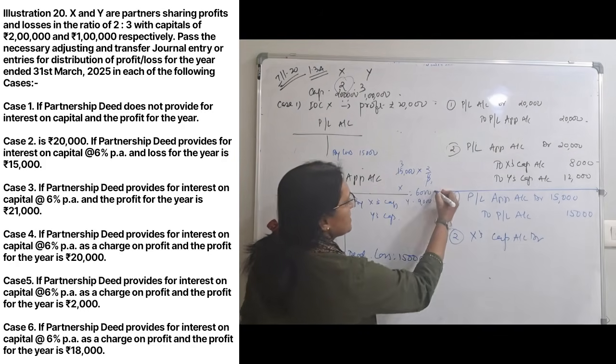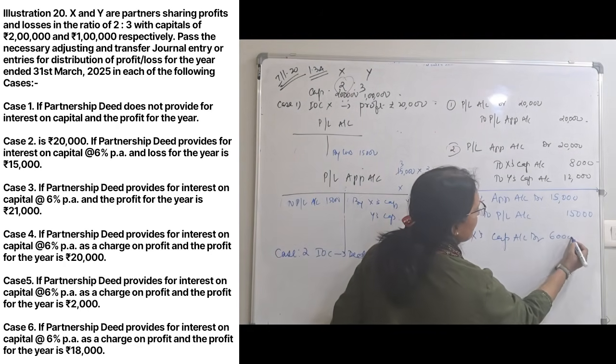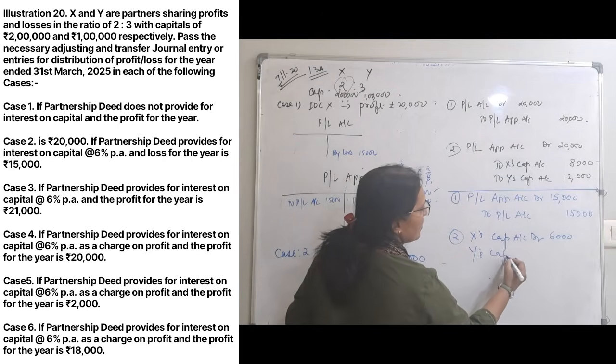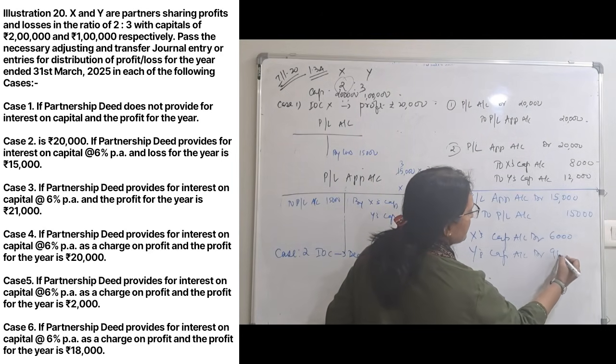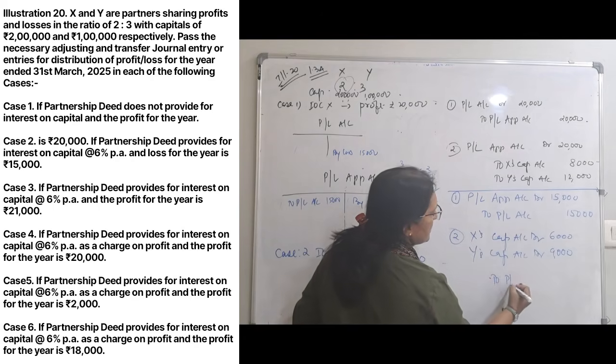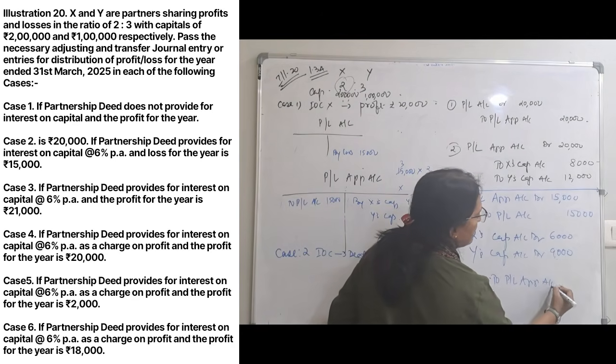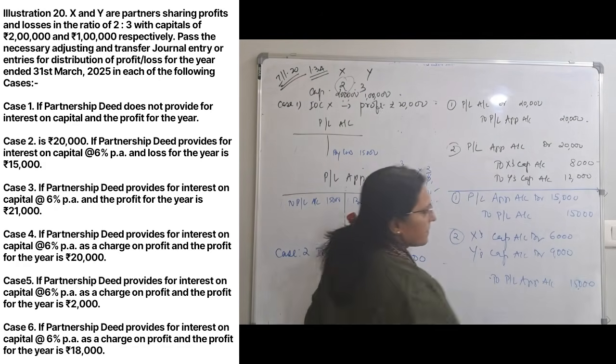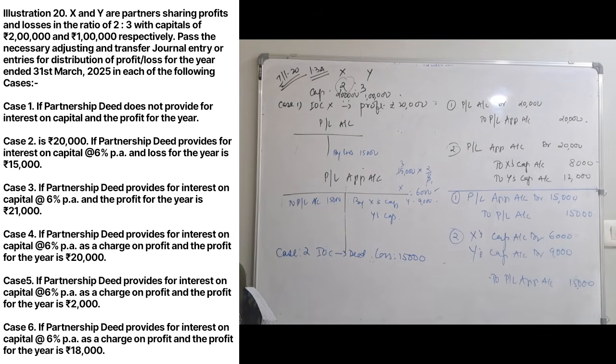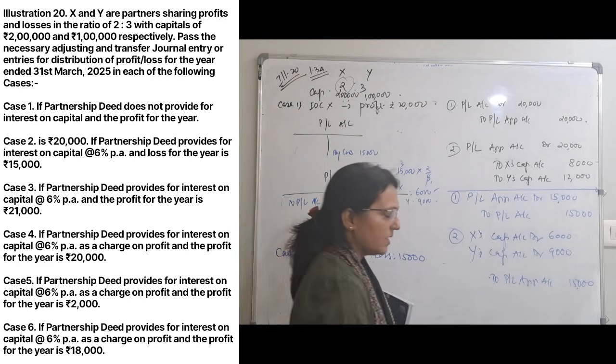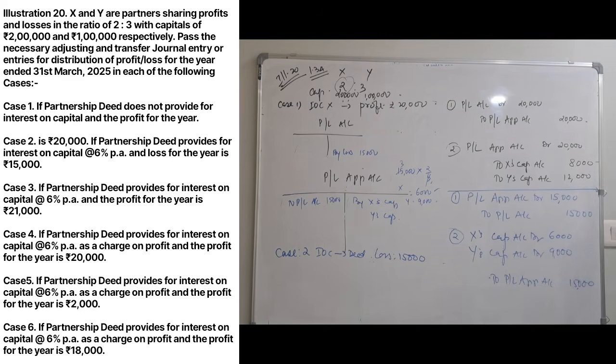We have seen how much X is going to bear: 6,000. Y's capital account debit 9,000 to profit and loss appropriation account 15,000. Simple, very simple. Let's see the third one, case 3. Copy down this, I'll erase the board.